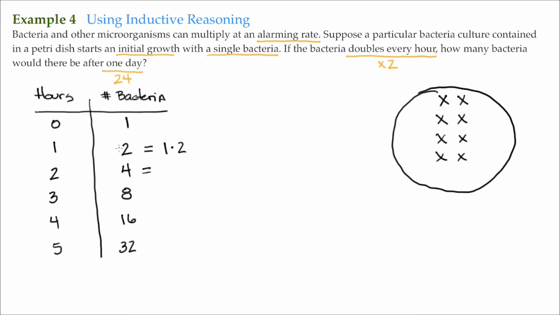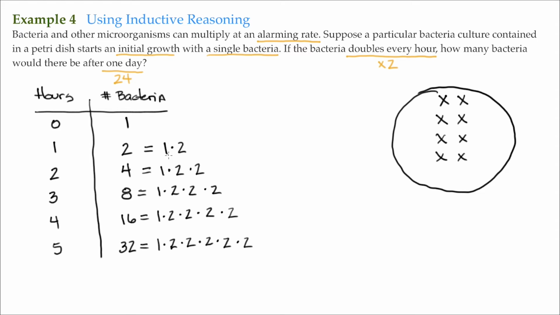4, what's that? Well, we double this here. What's 2? Well, that's 1 times 2. And then we double it times 2. 8, well, that's 4. That's 1 times 2 times 2. But then we double it times 2. 16, well, that's 8. That's 1 times 2 times 2 times 2. But then we double it again. And of course, we could see a pattern developing again. 32, that's 16. 1 times 2 times 2 times 2 times 2. And then we double it again. And of course, this pattern would continue.